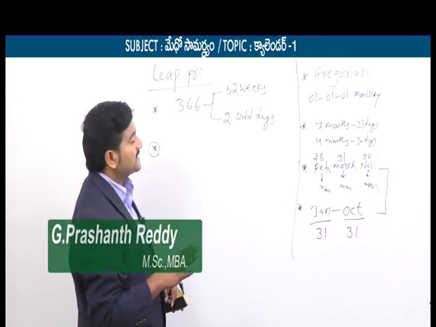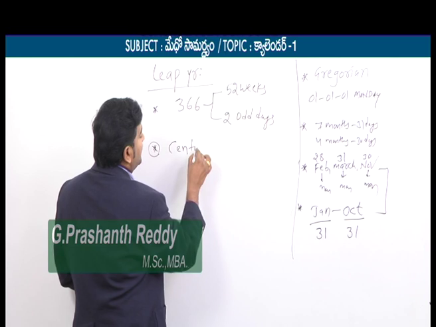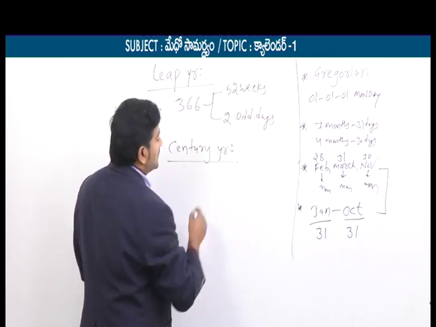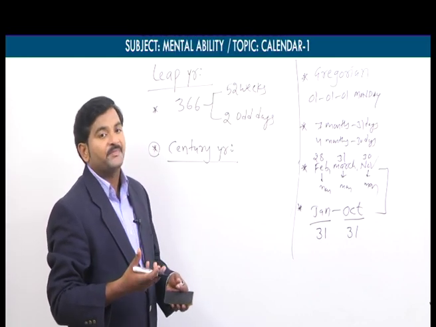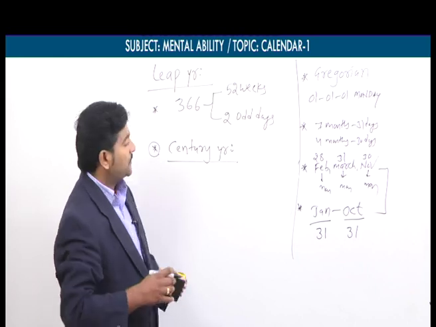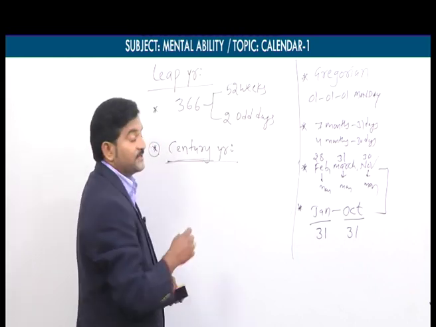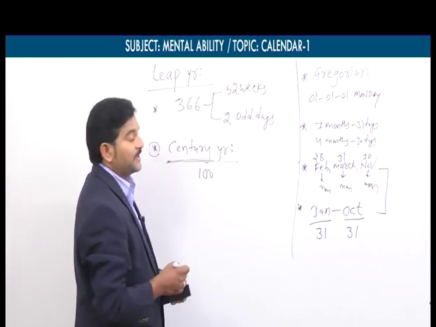So before going to discuss that part, we need to have one more definition, that is century year. After discussing this century year definition, we'll focus on leap year by seeing, by observation, which year is said to be leap year and which year is said to be non-leap year. So century year, the name itself is saying century. Century means, what does it mean? 100. Everybody knows, century means 100.